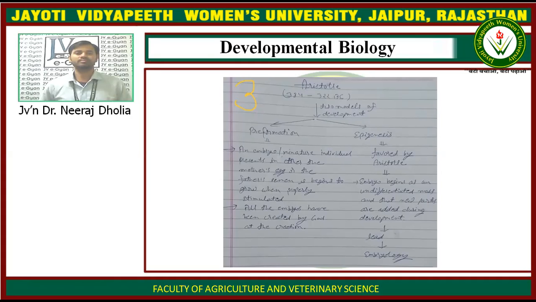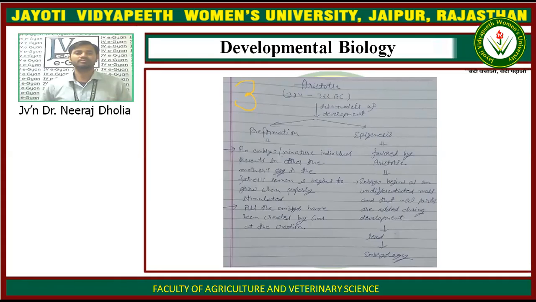Another theory is epigenesis. Epigenesis is a scientific theory and it is also supported or favored by Aristotle. What this theory tells is that the embryo begins as an undifferentiated mass and that new parts are added during development.